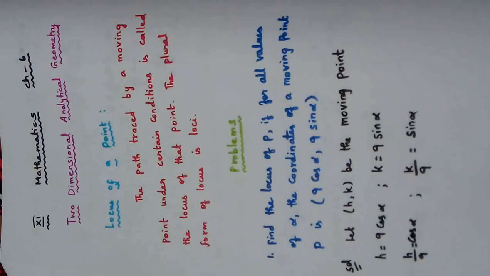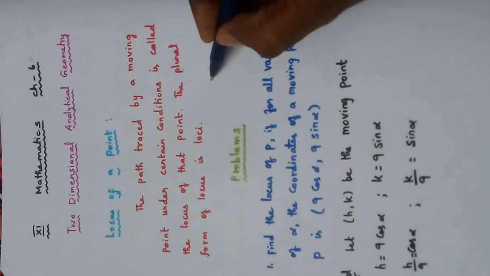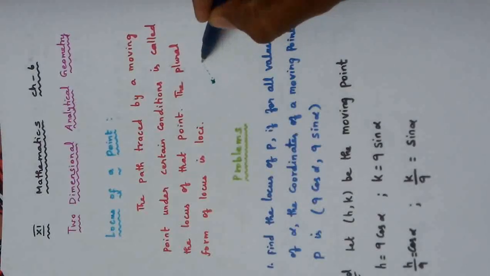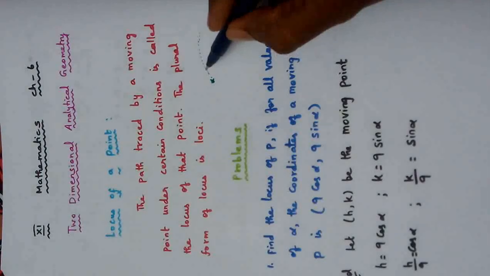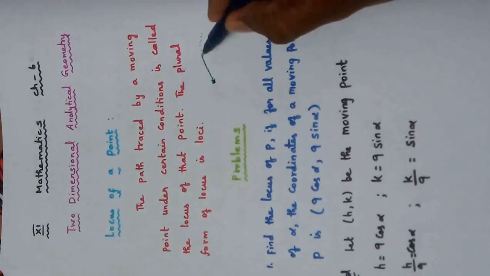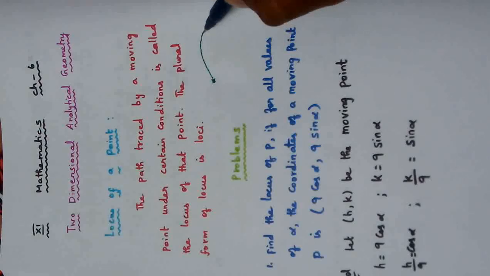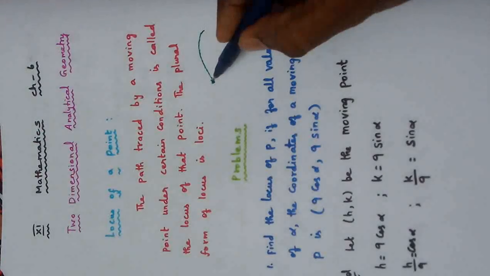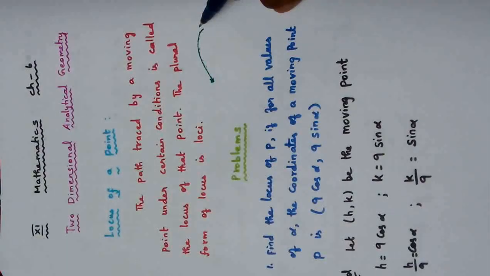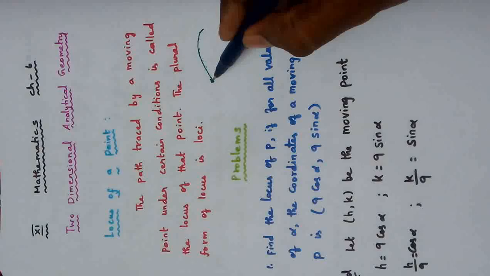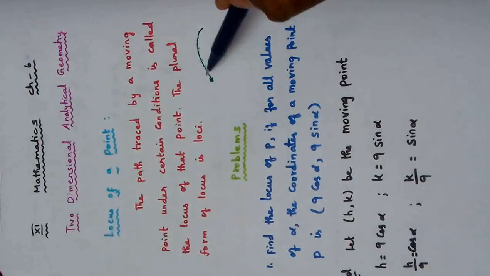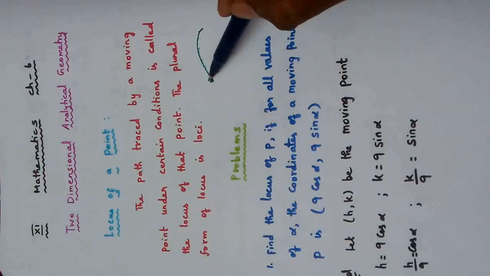For example, suppose I am calculating the locus of this point. What happens? This point moves like this with some conditions, and if I join all the different positions of this point, I'll be getting a curve, right? This curve is called the locus. This is the path traced by that moving point.